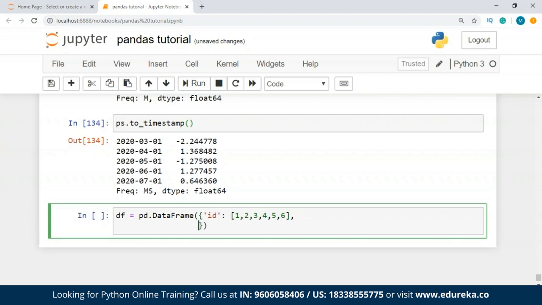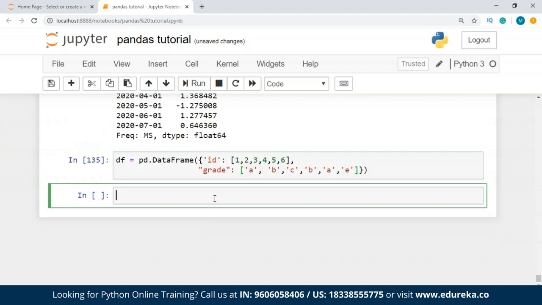Now the next key is, let's say, raw grade, or just grade we'll write. So we're going to write A, B, C. Let's say again the guy is getting B and this one's getting A. So we have 5 and one more. Let's say one guy has failed.